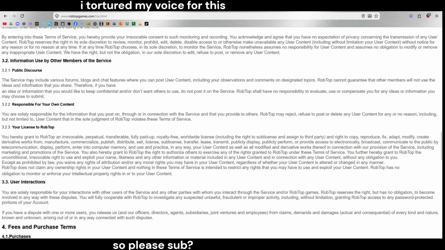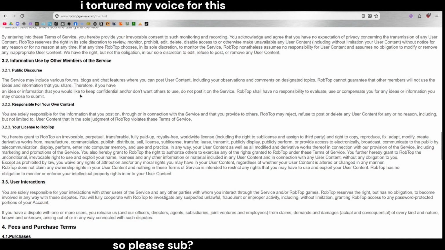3.2 Information used by other members of the service. 3.2.1 Public Discourse. The service may include various forums, blogs, and chat features where you can post user content, including your observations and comments on designated topics. RobTop cannot guarantee that other members will not use the ideas and information that you share. Therefore, if you have an idea or information that you would like to keep confidential and/or don't want others to use, do not post it on the service. RobTop shall have no responsibility to evaluate, use, or compensate you for any ideas or information you may choose to submit. 3.2.2 Responsible for your own content.